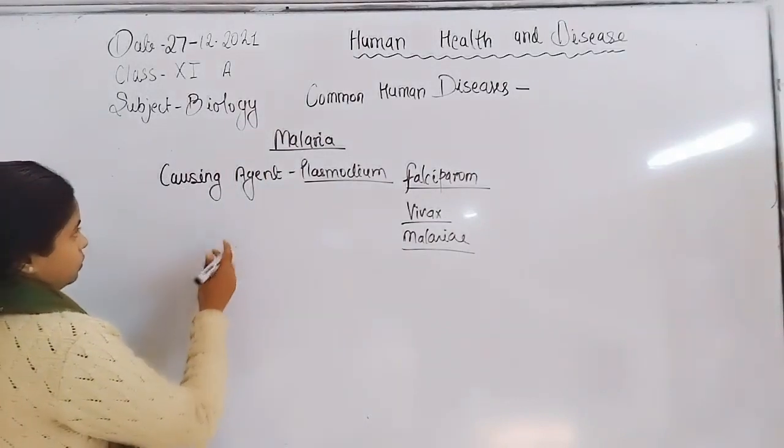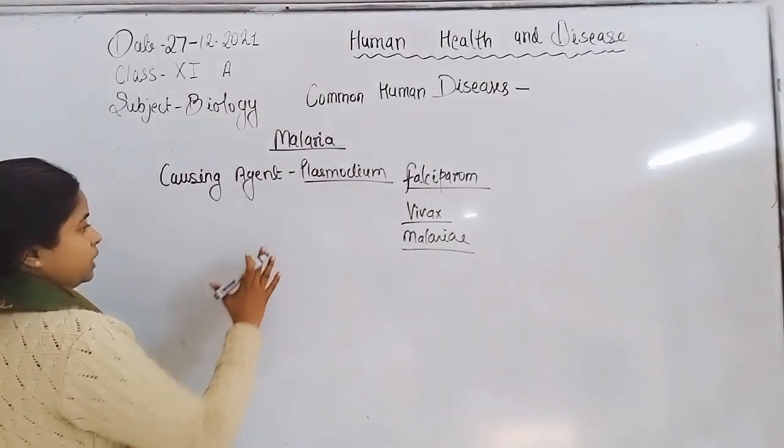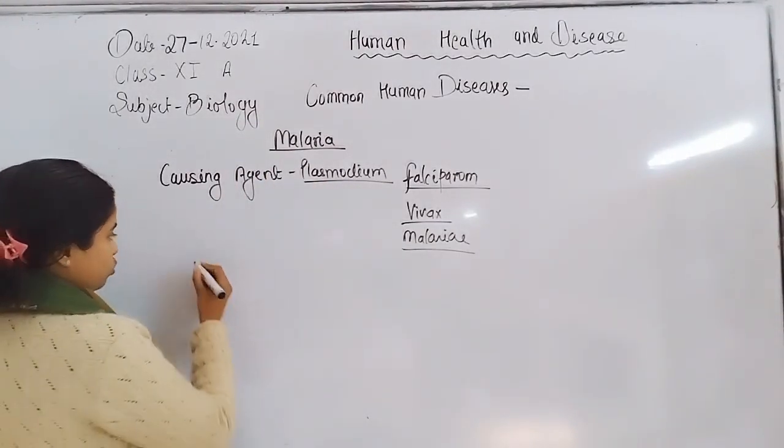Now the Plasmodium completes its life cycle in 2 hosts.